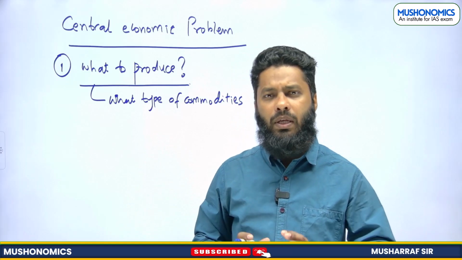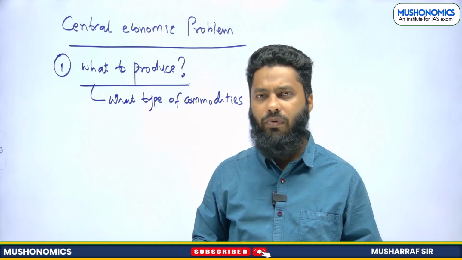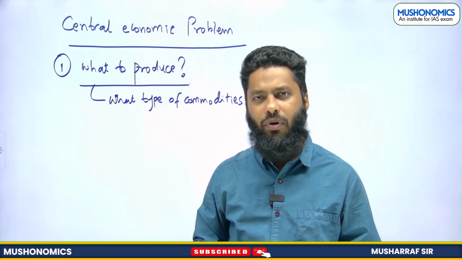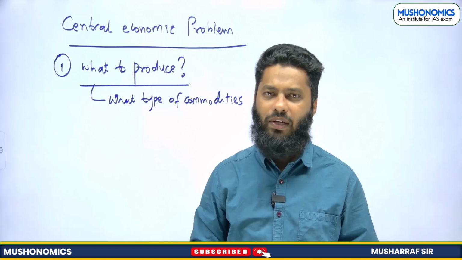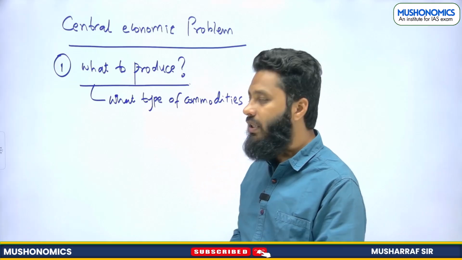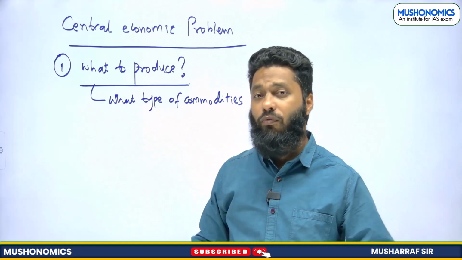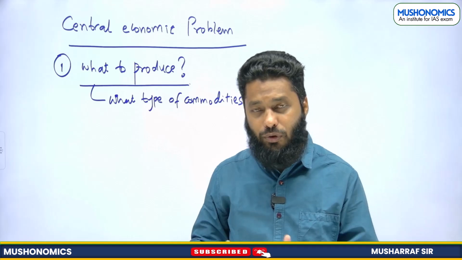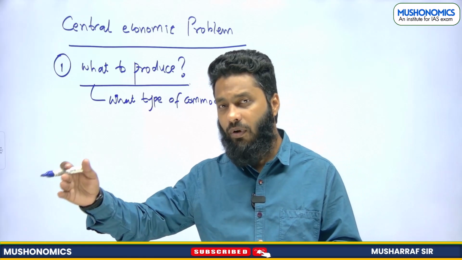See, these economic problems are occurring because of only one reason. The wants are unlimited and the resources to satisfy those wants are very much limited. So there occurs a problem of choice. Now we have to choose what to produce. We should go for production of peacetime goods or wartime goods.